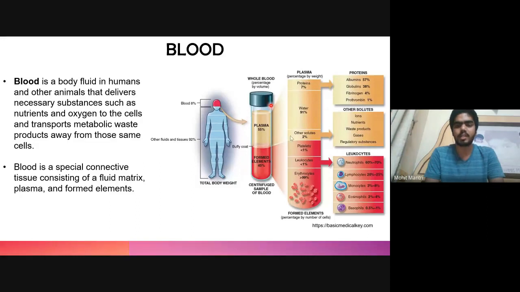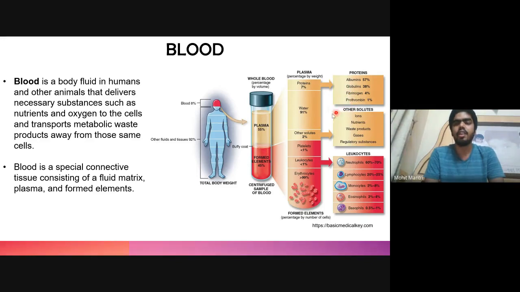The plasma makes about 55% of the blood, and it further contains 91 to 92% of water, and other than that proteins as well as other solutes. Major proteins inside the plasma are albumin, globulin, fibrinogen, and prothrombin.